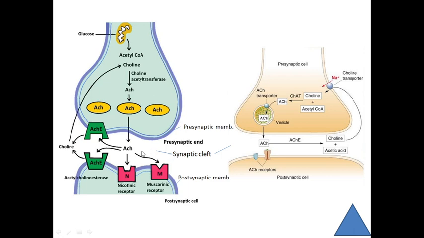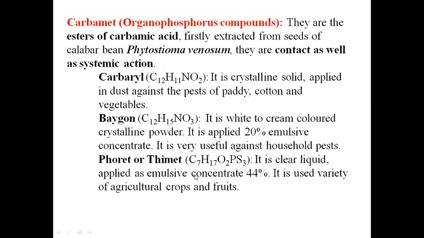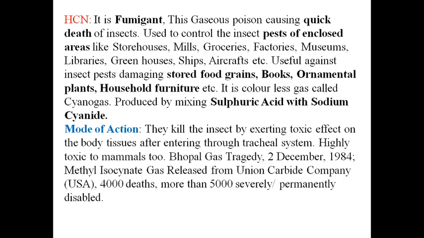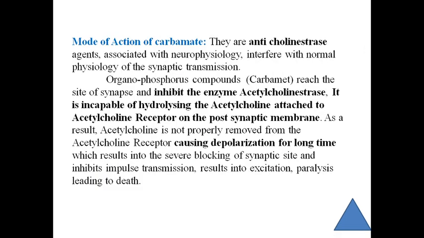That cleft is called the synaptic cleft. The gap between them is the synaptic cleft. So presynaptic membrane, similarly this postsynaptic membrane, and the intermembranous space is called the synaptic cleft.